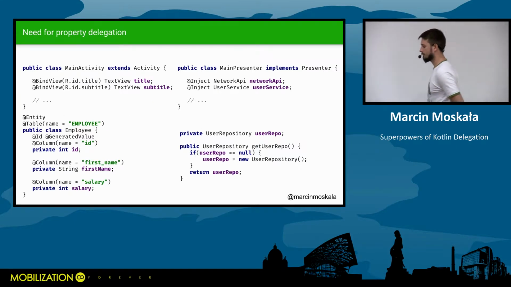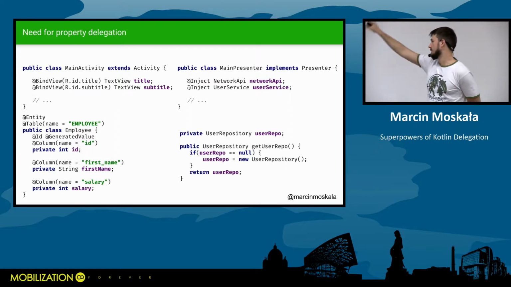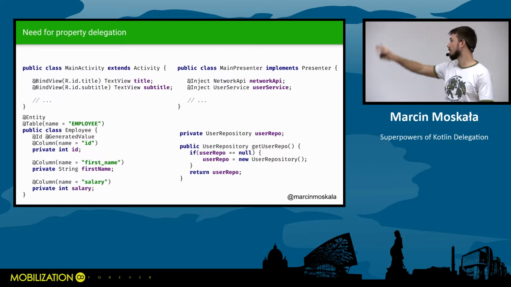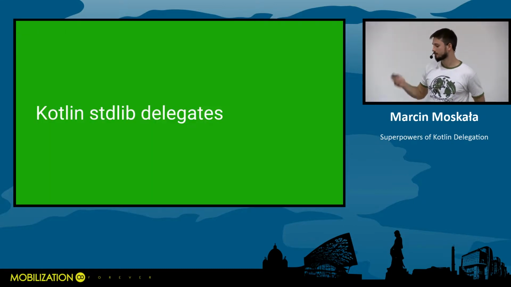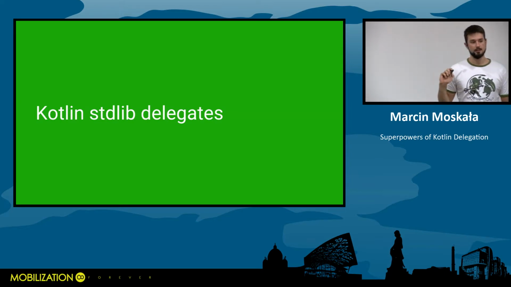Here are a few classic problems that were fixed using delegates. I wanted to show that property delegation is not a new problem. It's an old problem that used to be solved using annotation processing or some patterns that you use again and again. These are very classic examples from Android. But all of those can be easily replaced with property delegates, and we don't need them anymore. So we'll see it in a minute. And we will start by talking about Kotlin standard library delegates. There are only a few of them, but they are very important.